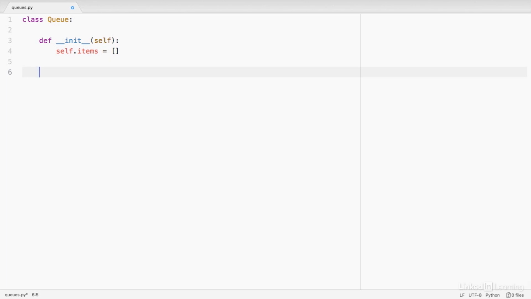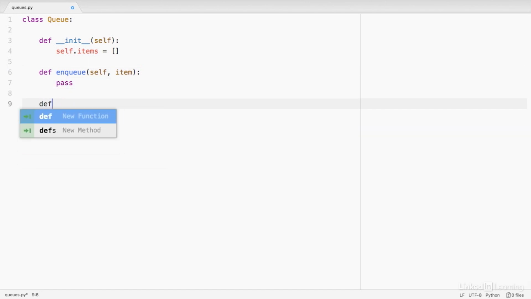Now, our basic functionality is we need to get things into and out of our queue. And the words that we use for that are enqueue for adding and dequeue for removing. So first we can stub out the enqueue method. And we will have to pass in as a parameter the item that we want to add to our queue. And we'll just write pass here for now. And then we can move on to the dequeue method.